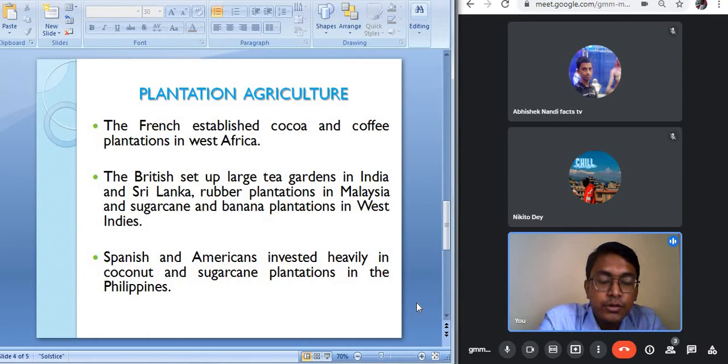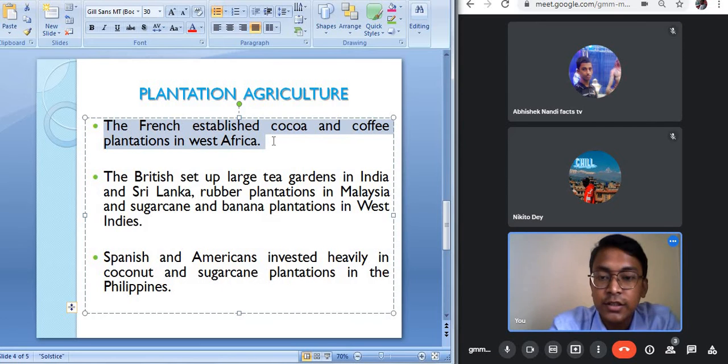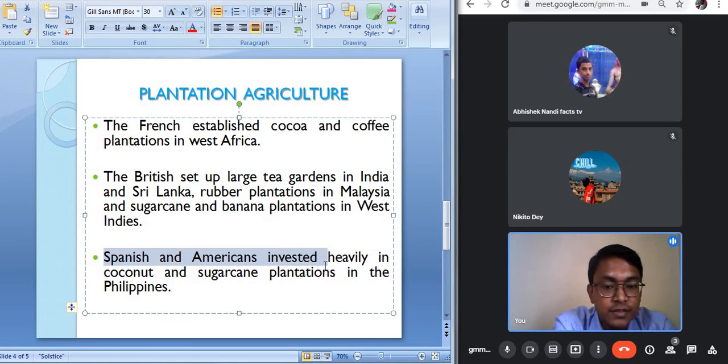As I have said, the Europeans basically started different types of plantation agriculture in different parts of the world. You can see here that the French established the cocoa and coffee plantations in West Africa. The British set up large tea gardens in India and Sri Lanka. Rubber plantation was started by the British in Malaysia, and sugarcane and banana plantations were started in the West Indies by the British. Whereas the Spanish and the Americans invested heavily in the coconut and sugarcane plantations in the Philippines.